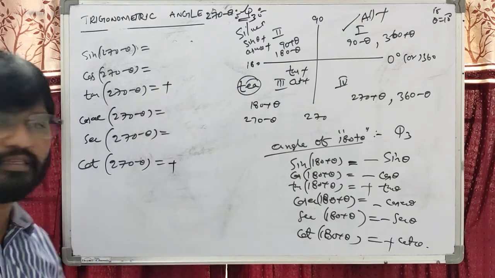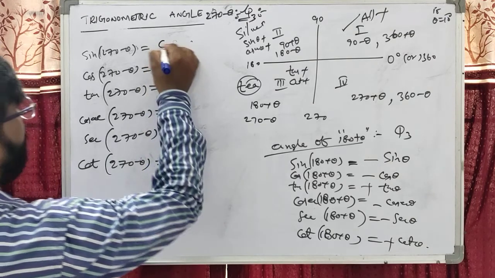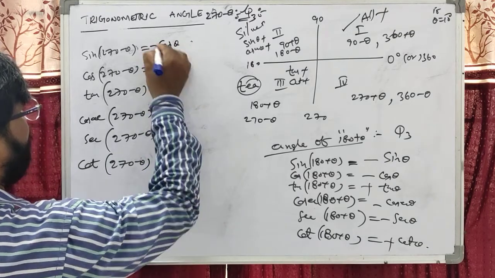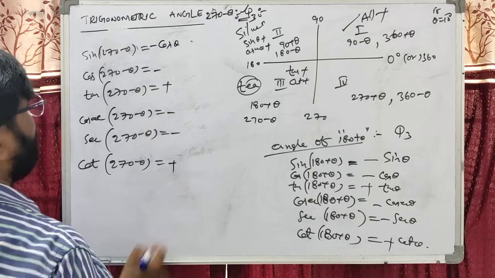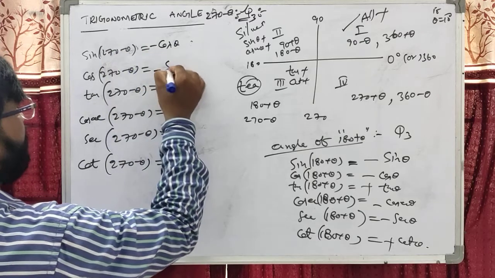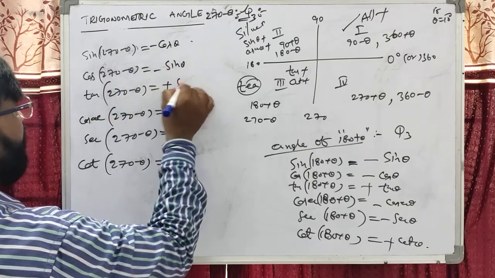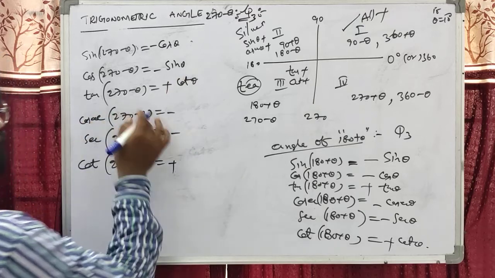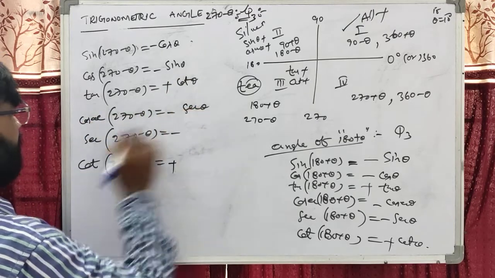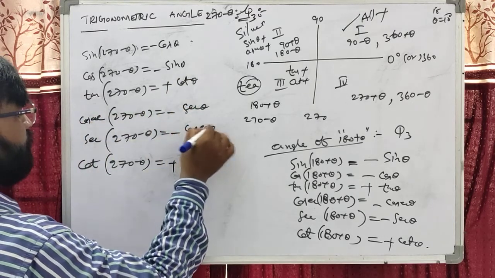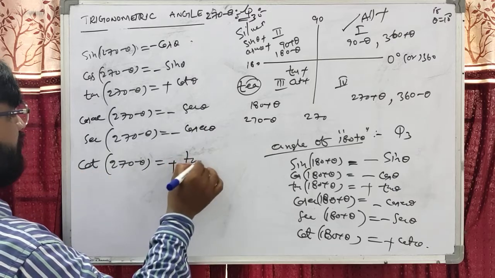Already I explained the sine becomes cos. The remaining are negative. Here also sine becomes cos, so it is minus cos theta. Tan will be cot. Cosecant becomes secant theta. Secant becomes cosecant theta. Cot becomes tan theta.